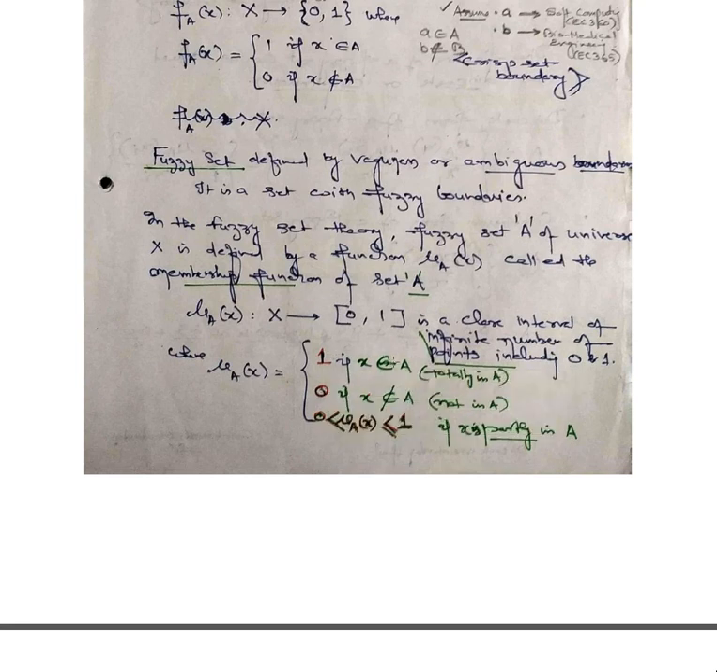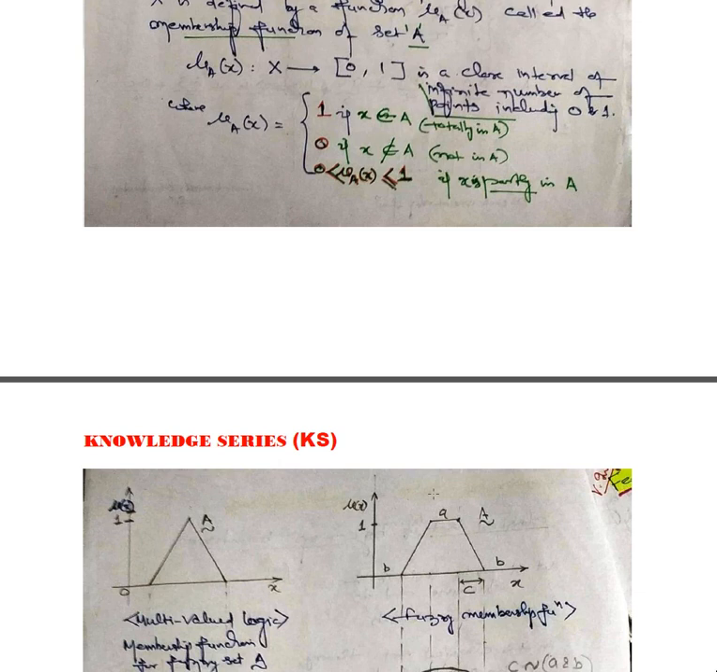It is 1 if X belongs to A. That means if this part of A is related to 1, then this X belongs to A. And it is 0 when X does not belong to A. And it is between 0 and 1, that is, at every instant you will have some value mu A of X. At this point mu A of X is equal to 1, at this point mu A of X is equal to 0.